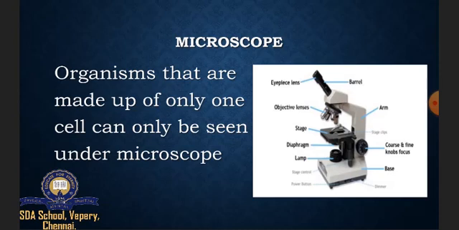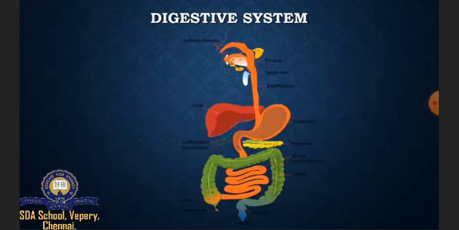The objective lens has 5x, 10x, 25x, 40x and 100x. We can focus through this objective lens, and if we want the picture to be very perfect, we have to adjust the coarse and fine focus knob. In this way we can see organisms that are made up of only one cell with the help of the microscope.